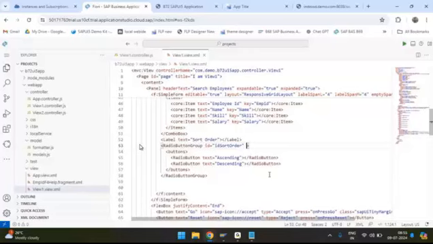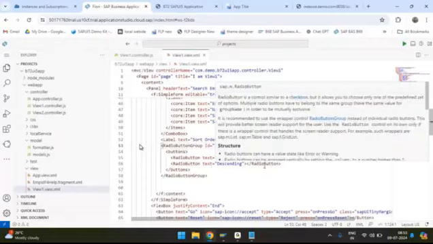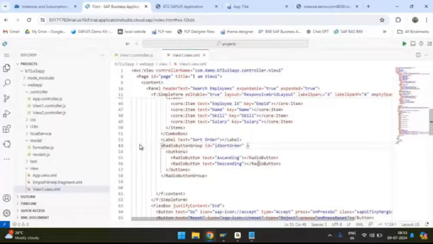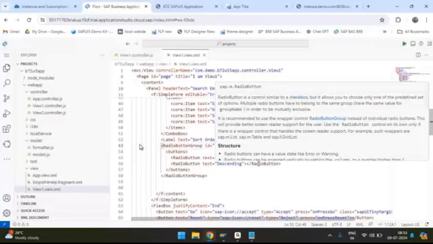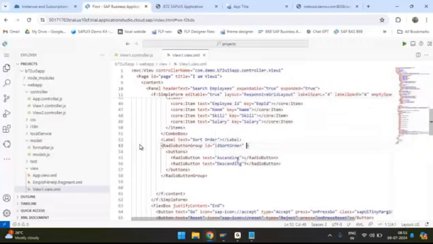Okay, I will give a hint. There is a property which you can use to make none of the radio buttons selected. What is that property? Anyone?